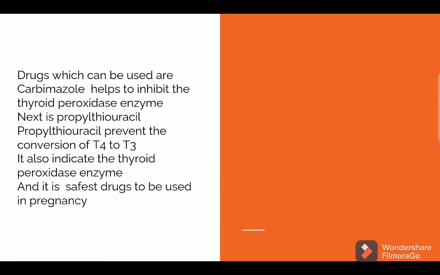Then we come to see what are the antithyroid drugs used. First of all, we have carbimazole. What is the role of carbimazole? Carbimazole helps to inhibit the thyroid peroxidase enzyme, so it helps to prevent the formation of thyroid hormones. Next is propylthiouracil. Propylthiouracil prevents the conversion of T4 to T3. It also inhibits the thyroid peroxidase enzyme, and it is the safe drug to be used in case of pregnancy.